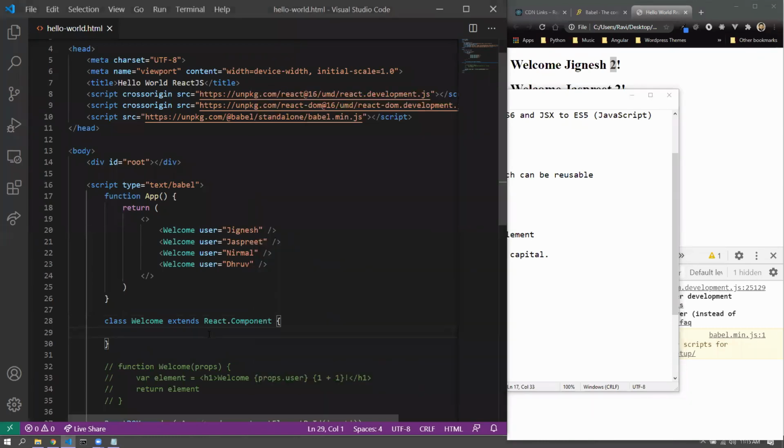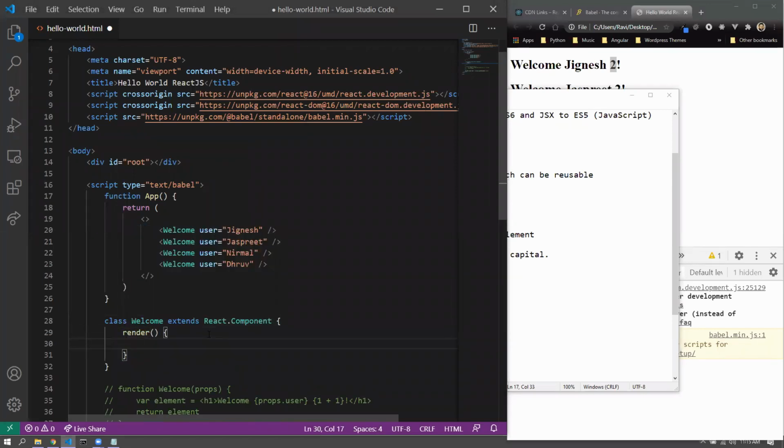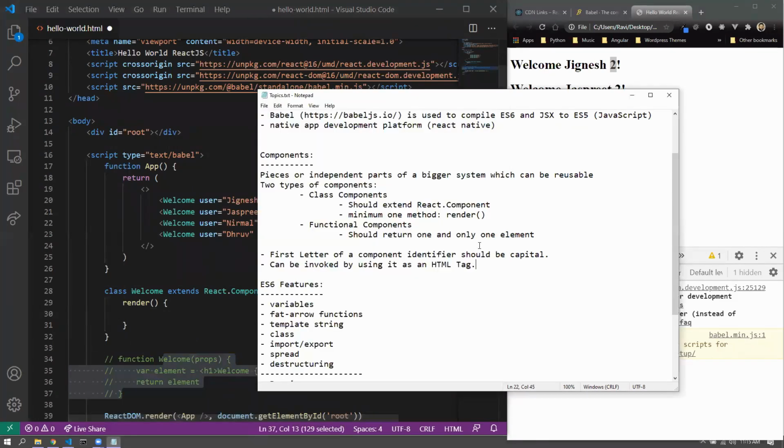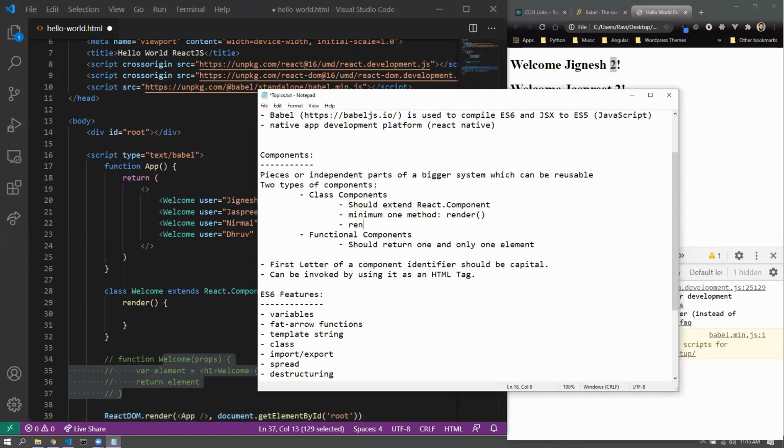We'll put that method. All right, and this render method is the one that would be returning the element, like the function did. So the render method should return one and only one element, like we had returned it in the function.